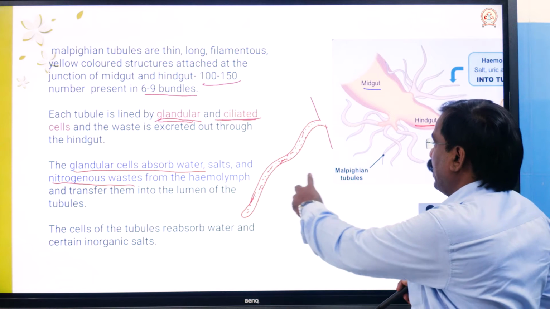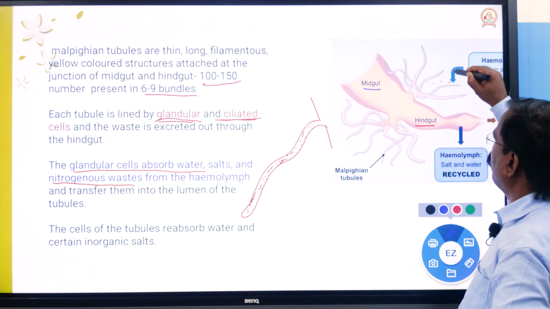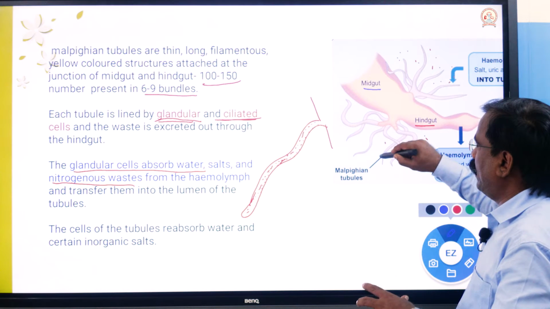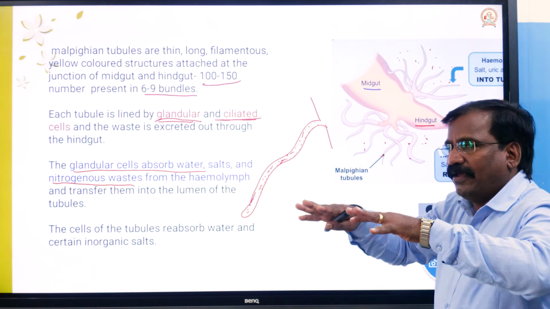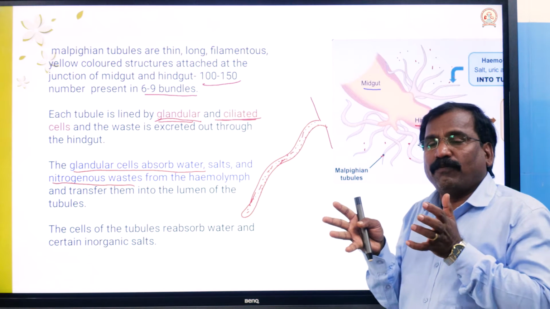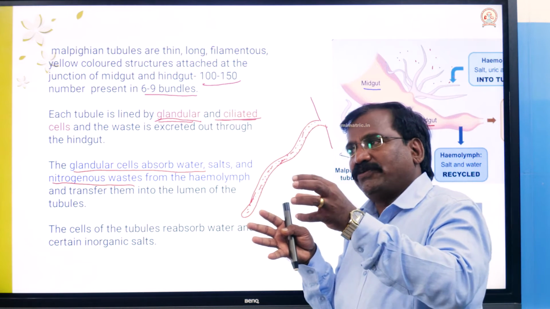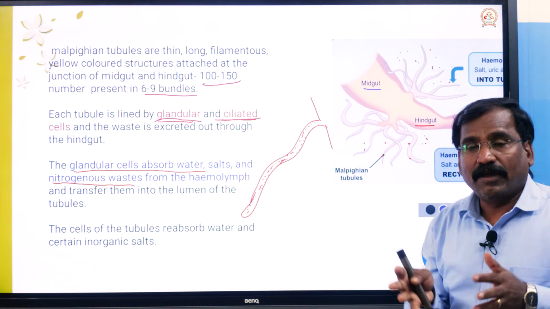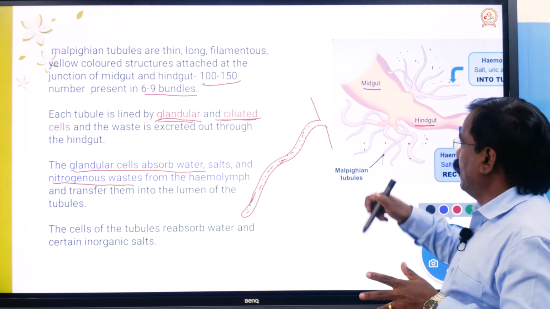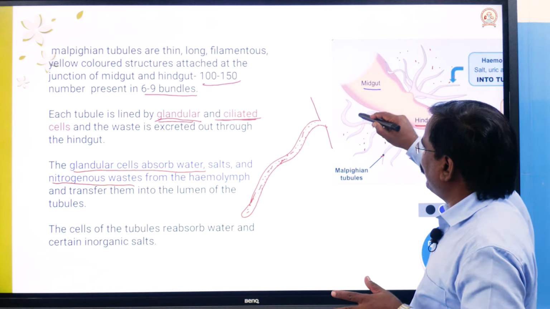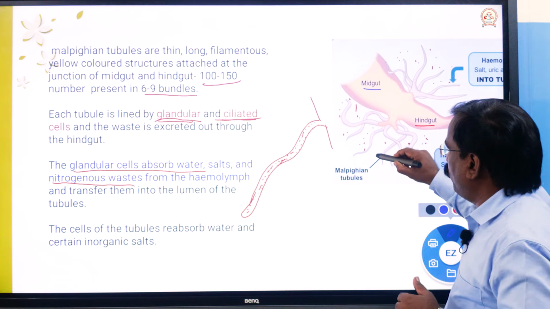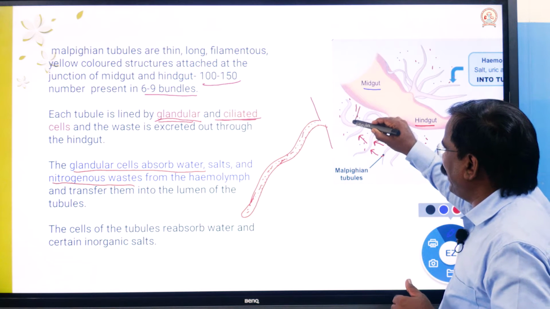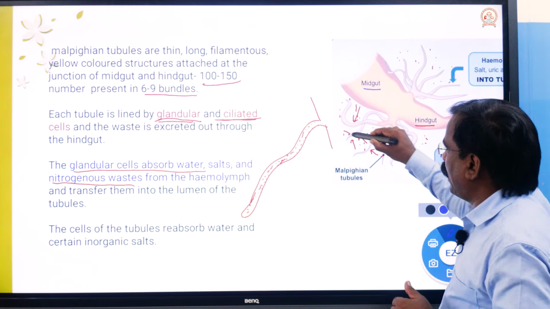The tubule is bathed in the hemolymph. The cockroach has a haemocoelic body cavity, which means the body cavity is filled with blood, hemolymph. From the hemolymph it absorbs water, minerals, and waste.